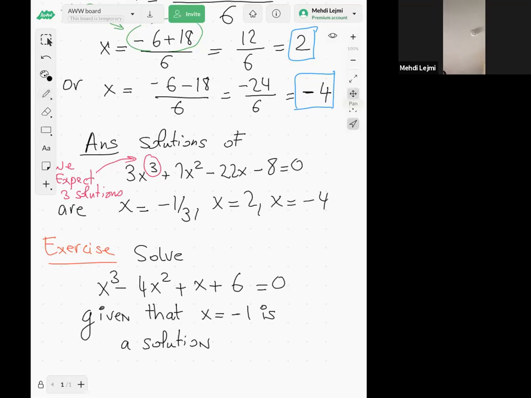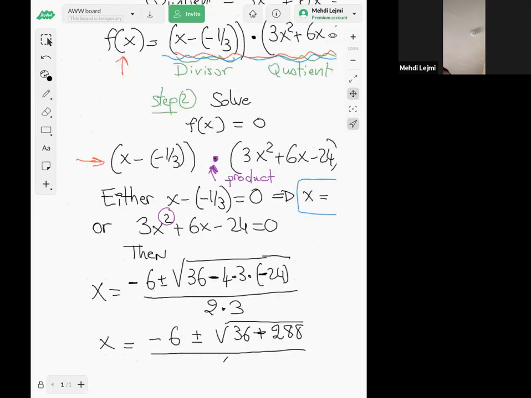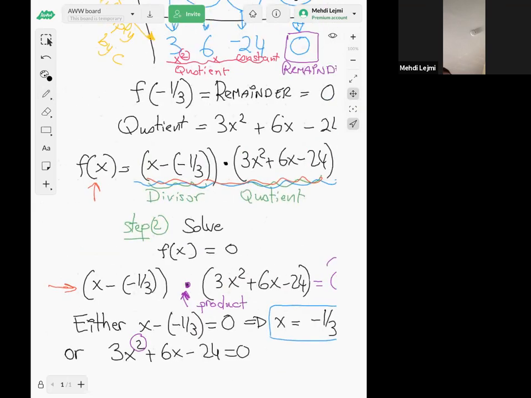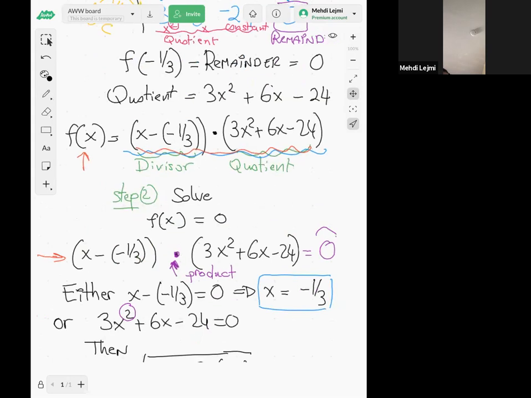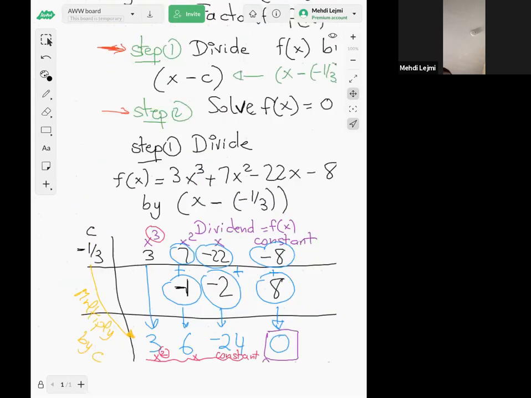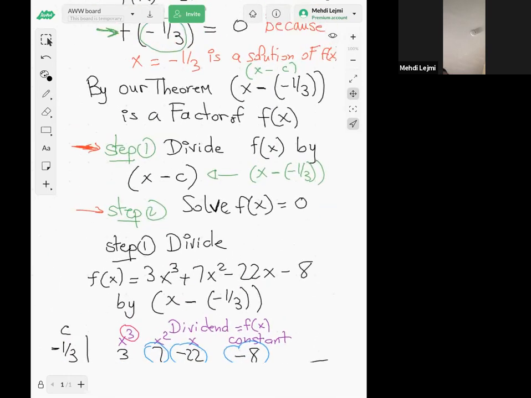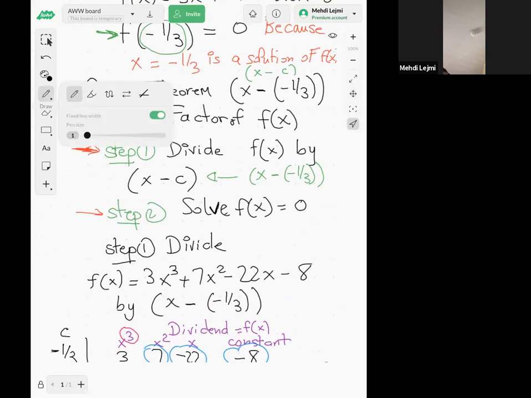Again, the steps are: divide your f of x by x minus c, where c is the solution. In the earlier example, -1/3 was the solution, so I had to divide by x minus negative 1/3.